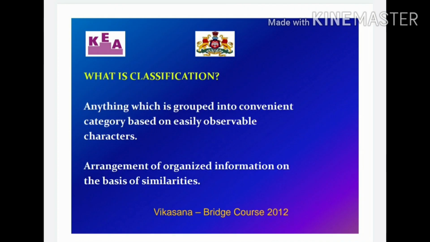Now before starting the chapter, we should know what classification is. Classification means anything which is grouped into convenient categories based on easily observable characters. Or you can say, arrangement of organized information on the basis of similarities is known as classification. Classification is quite necessary as it allows us to study organisms easily and in detail.